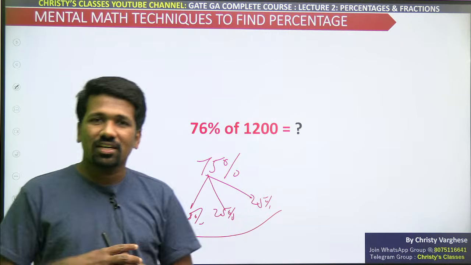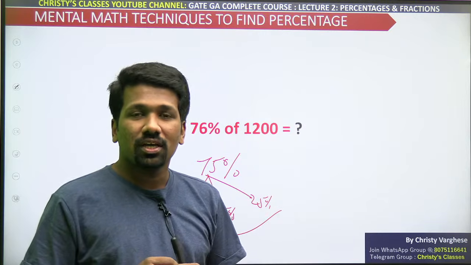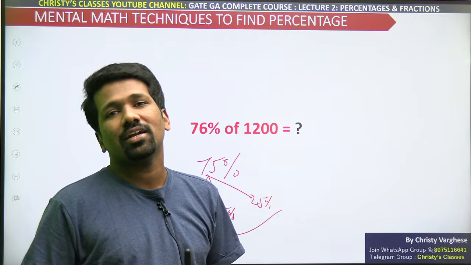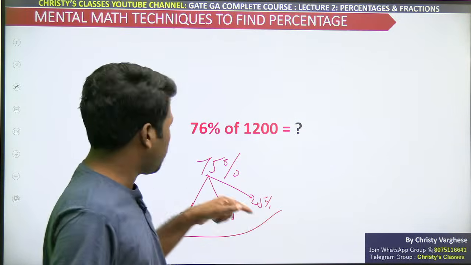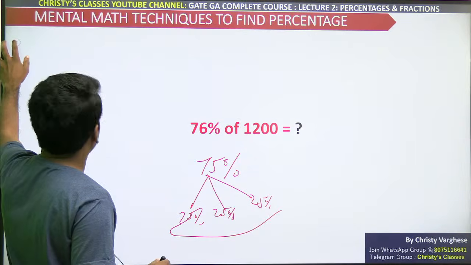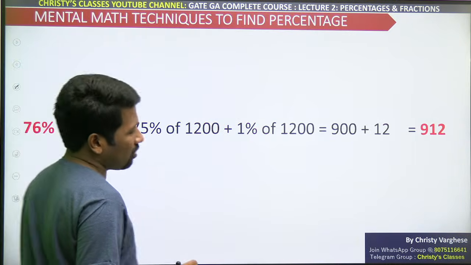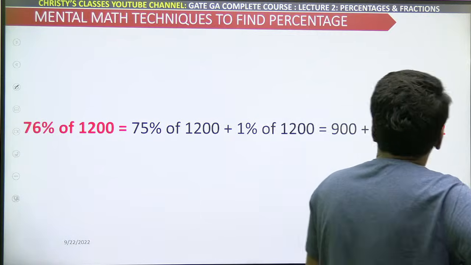1200 half 600, 600 half 300. 300 is 25%. 300 plus 300 plus 300, 900 is the 75%. To that just add 1%. That will make 900 plus 12, 912. All of you following this, please respond. 912.